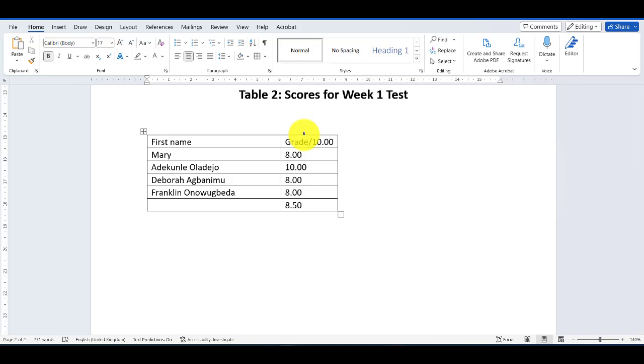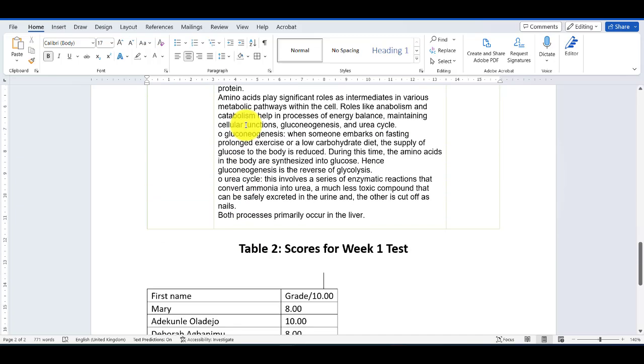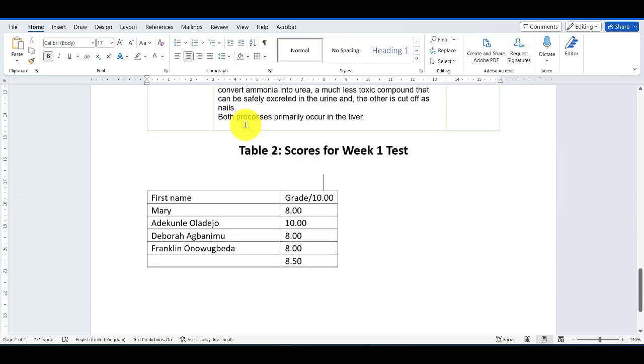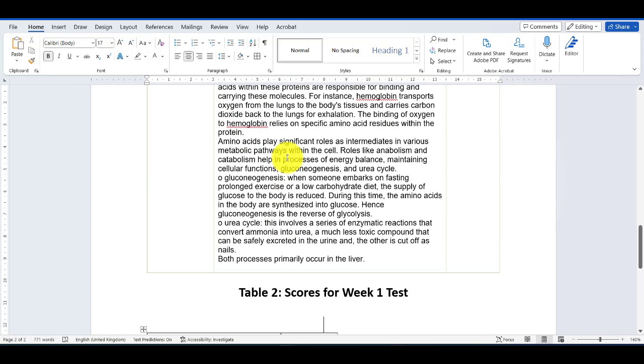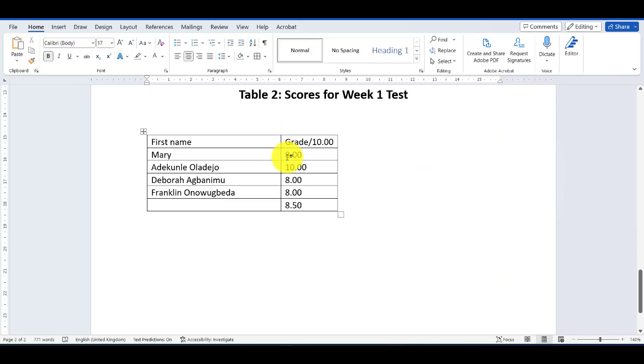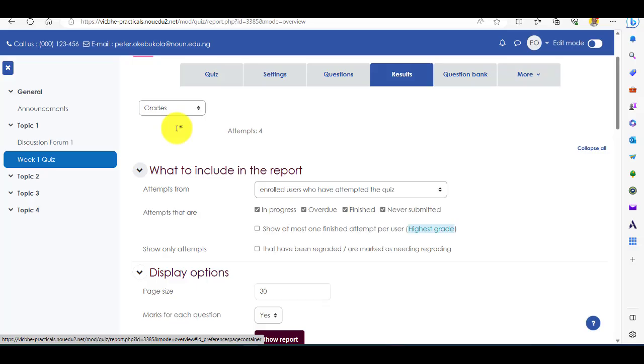One other thing you can do, I'm going to show you, back to the site. It gives you a graph. You can also put the graph there. It's not just putting tables here. We're going to discuss the result, to indicate the performance of the students in the discussion forum and the rest of them. So those are the tables which are important for your report.